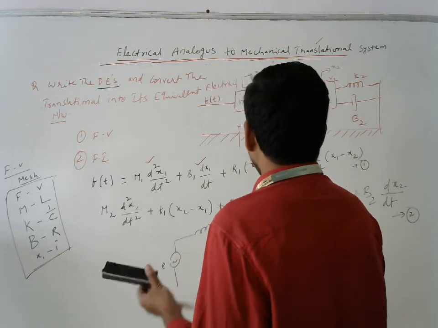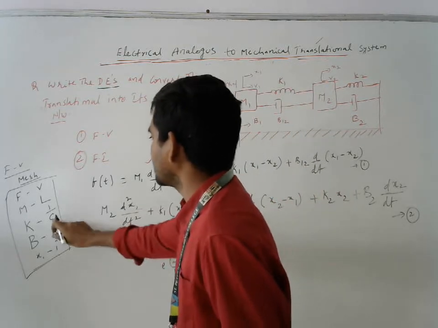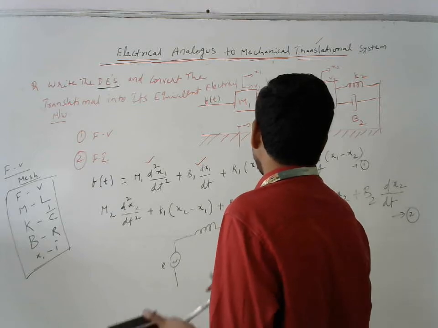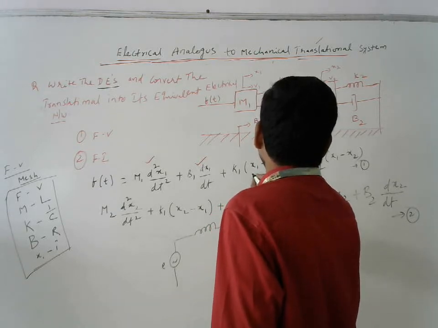After that, we are having K1. K1 is nothing but capacitance C, which is placed in between the two masses.